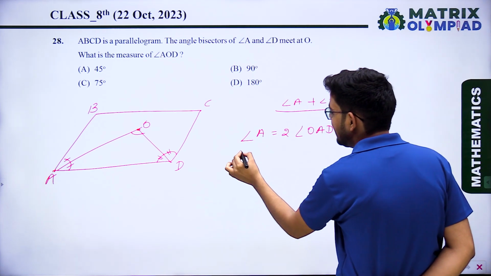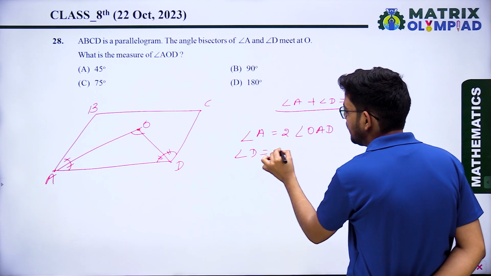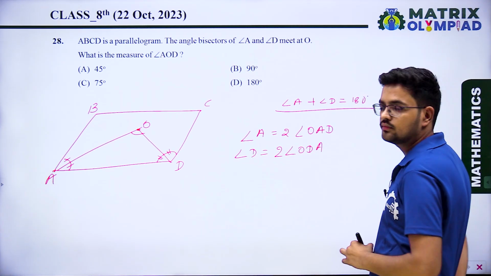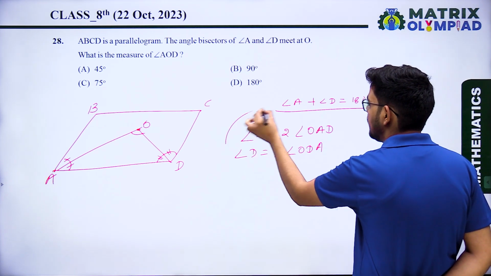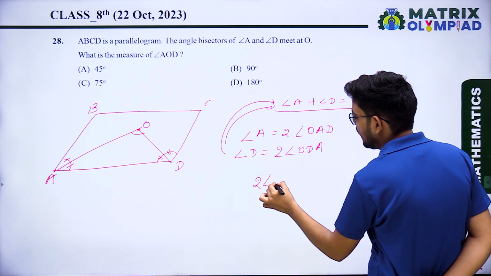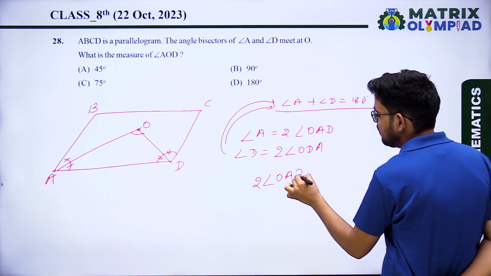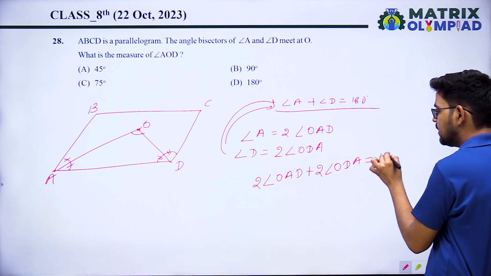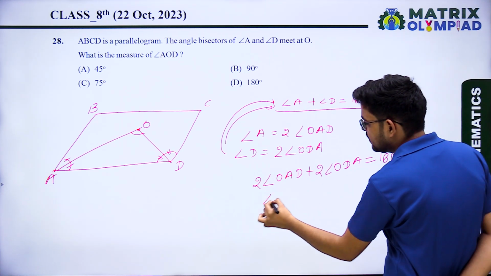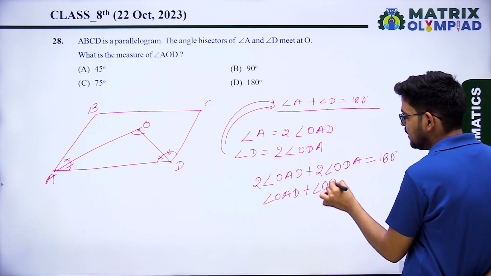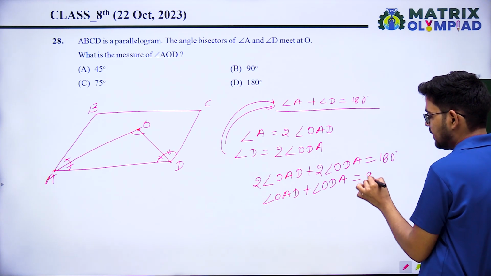Similarly, angle D will be twice angle ODA. Put these in this equation: twice angle OAD plus twice angle ODA equals 180 degrees, so angle OAD plus angle ODA equals 90 degrees.